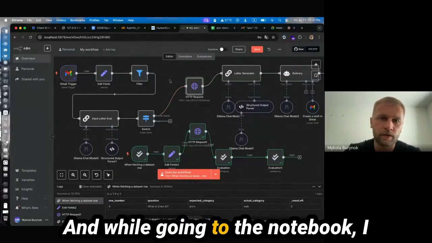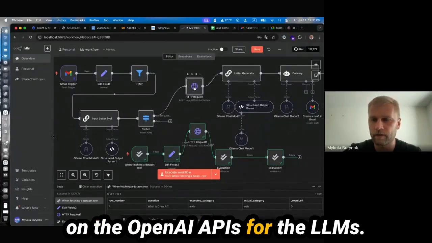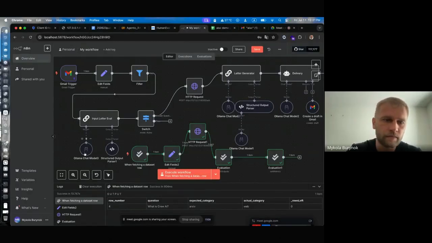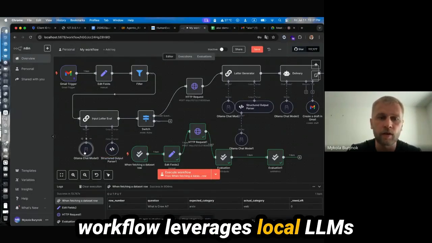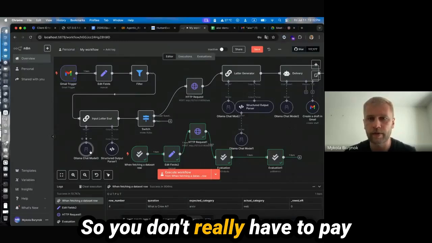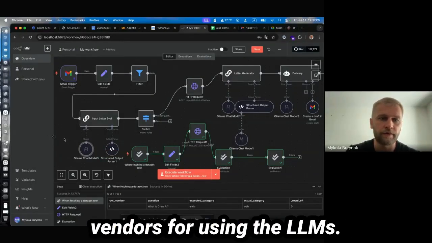And going back to the Notebook, I mentioned that the Notebook mostly relies on the OpenAI APIs for the LLMs. But this specific local n8n environment workflow leverages local LLMs. And a huge advantage of that is, of course, the pricing. You don't really have to pay for API calls to external vendors for using the LLMs.